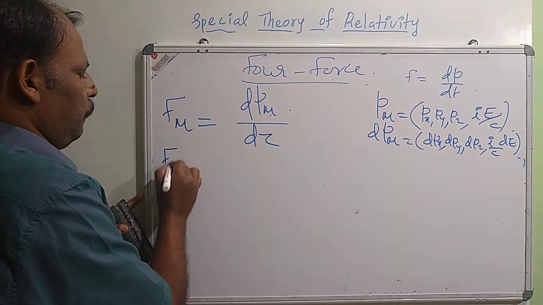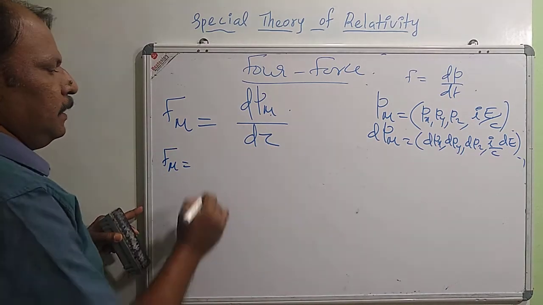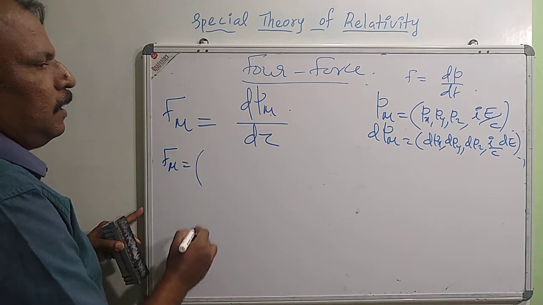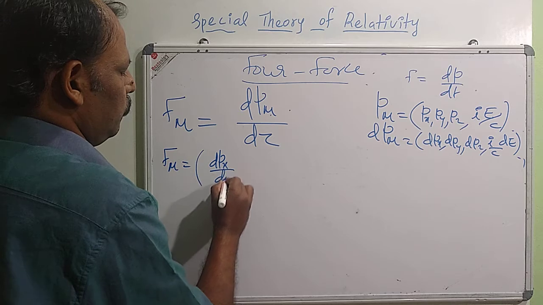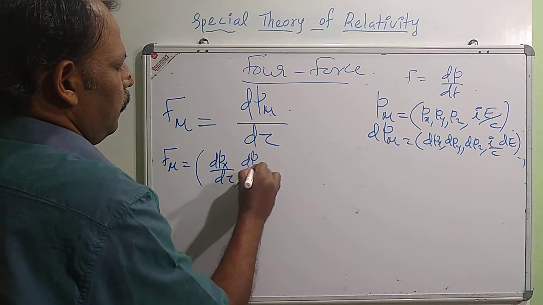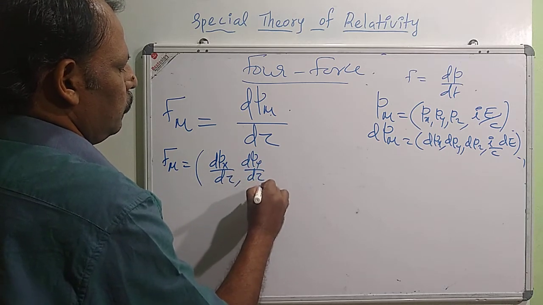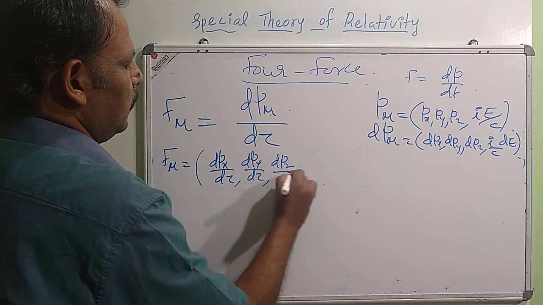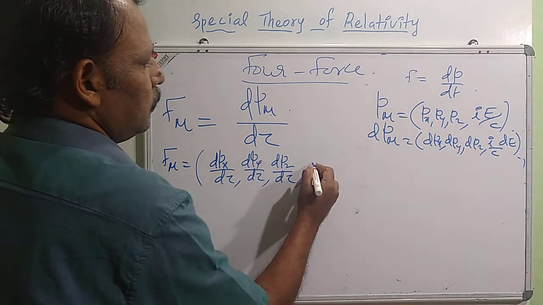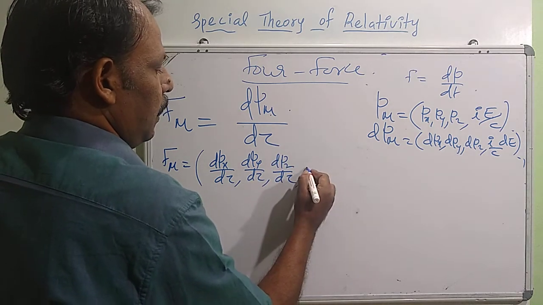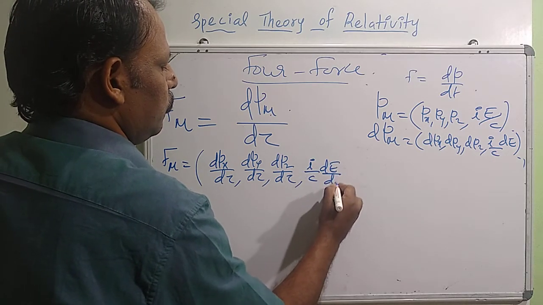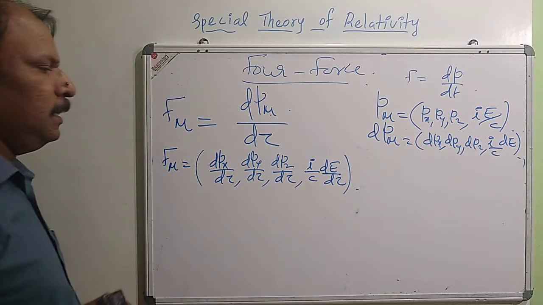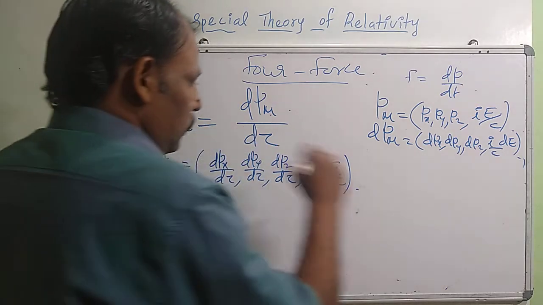So the components of 4 force are dPx by d tau, dPy by d tau, dPz by d tau, and I by C, dE by d tau.